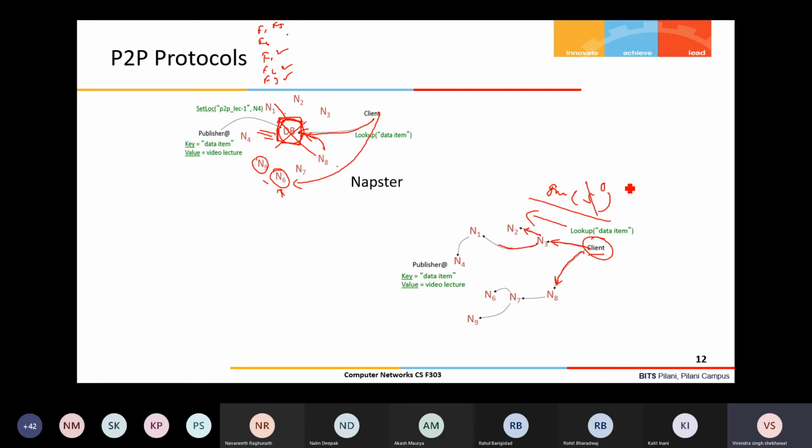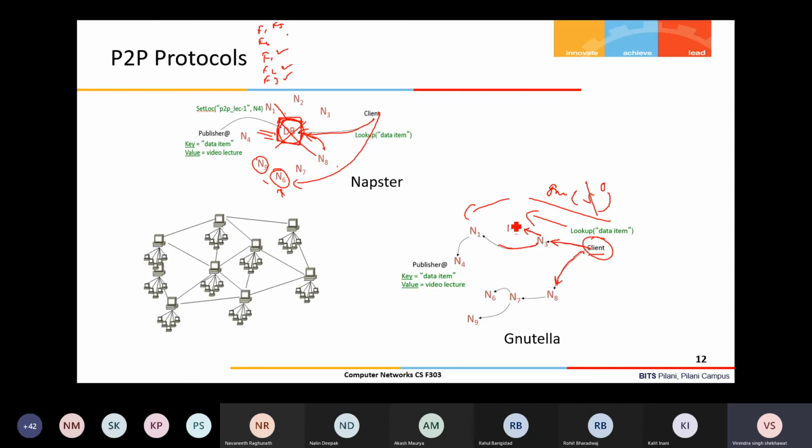So using that you can control the flooding, but then there is also a probability of not retrieving the file. If the network is large and this count is not enough to reach the end of the network, it may be that the file is available in the network, but the response to your query is still negative, right? So this protocol is called Gnutella, which is completely distributed; the file information is stored in the network in a completely distributed manner.